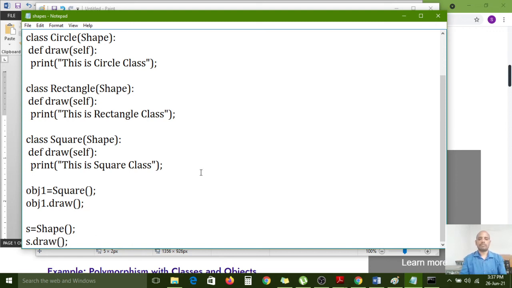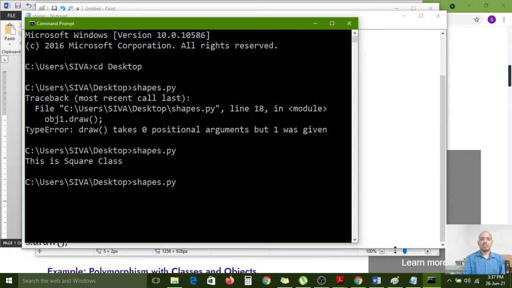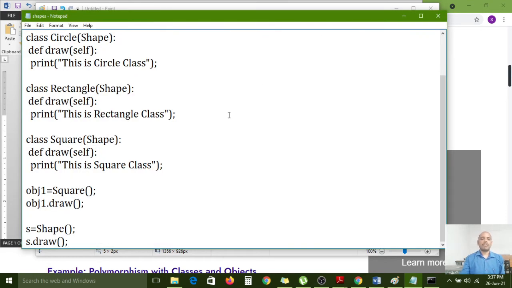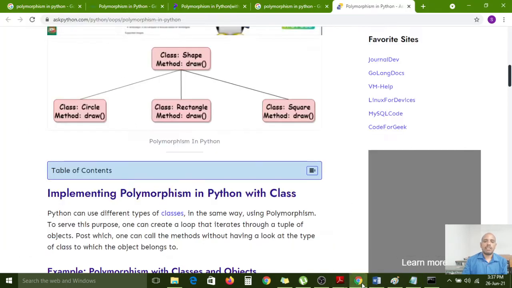Carefully observe. Now I am executing. So this is square class, this is shape class. So the Shape class method is also executed now. If you declare the same method in different classes, it is polymorphism being achieved now. Carefully observe.